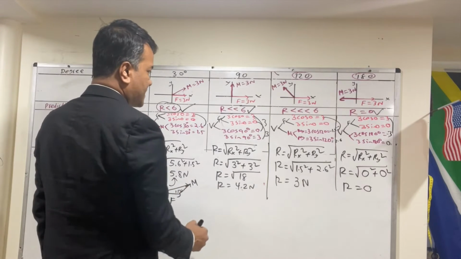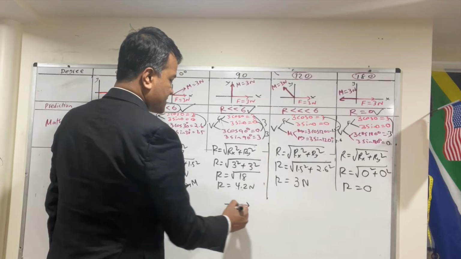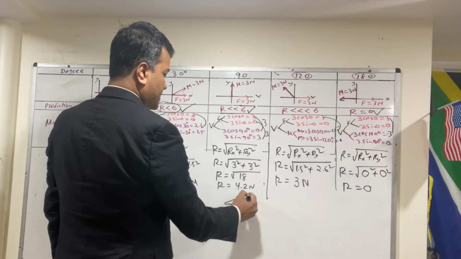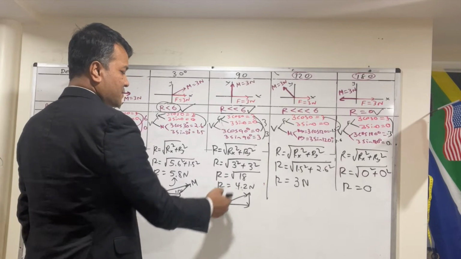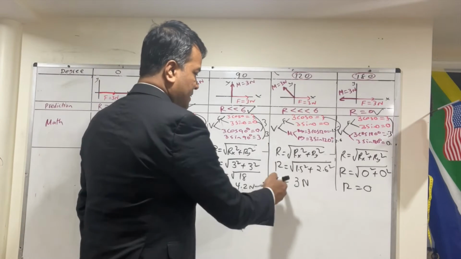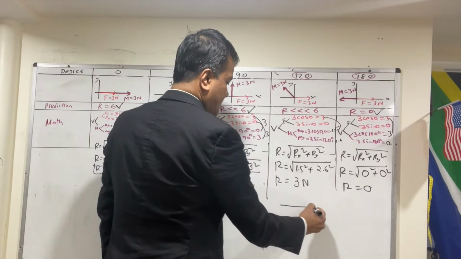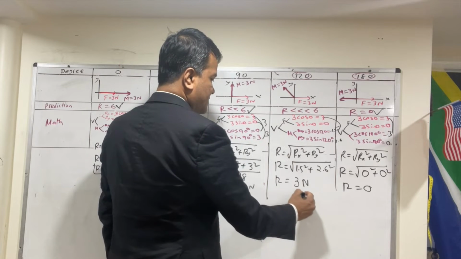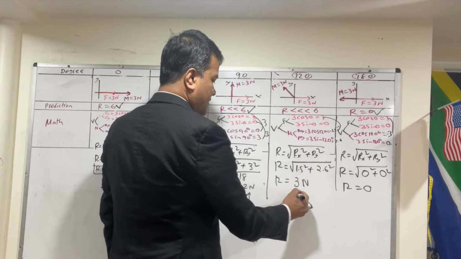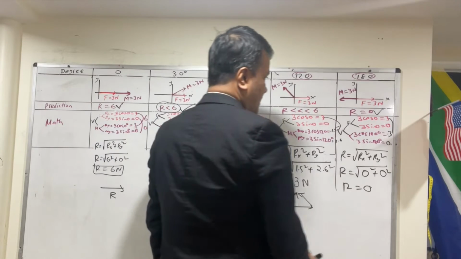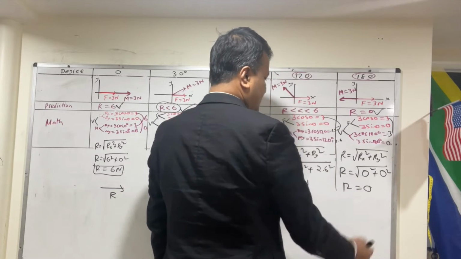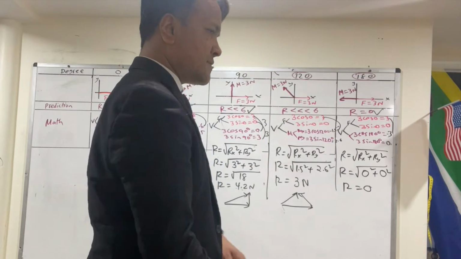In this case, this is Mariam, this is Fatima, and this is of course the R, which is 4.2. In this case, this is Fatima, and this is Mariam, and the R is 3. In this case, there is no R, and therefore the R is 0.